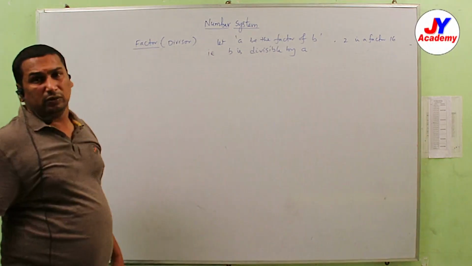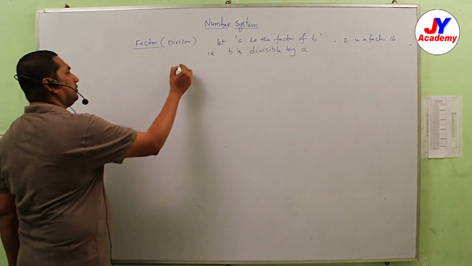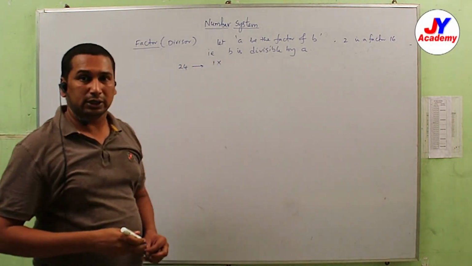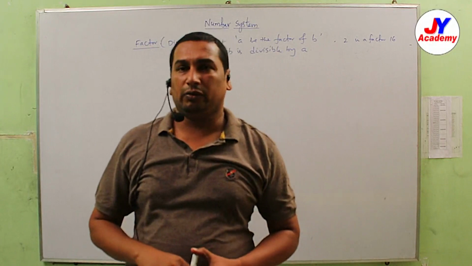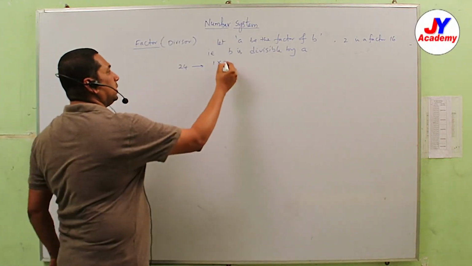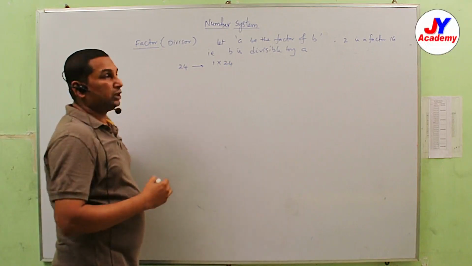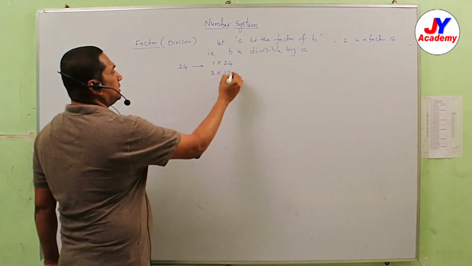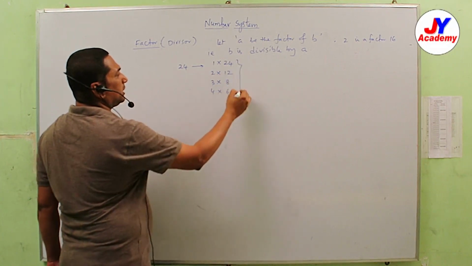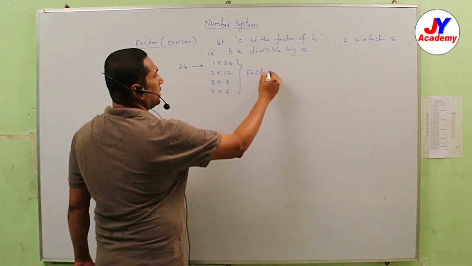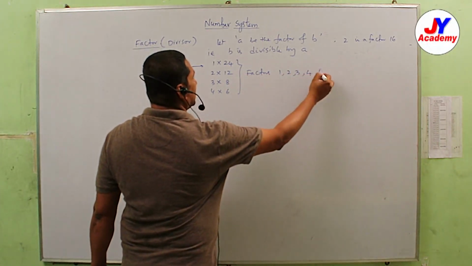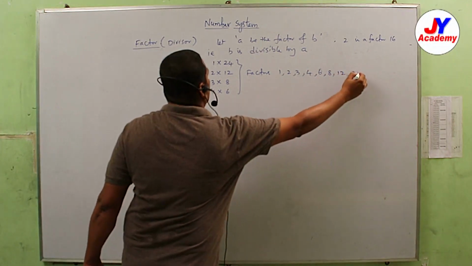So like that we can find factors. Suppose you take 24, what are the factors? We have to search that number in different tables. In one table, 1 24s, 2 12s, 3 8s, 4 6s. So list out the factors: 1, 2, 3, 4, 6, 8, 12, 24.